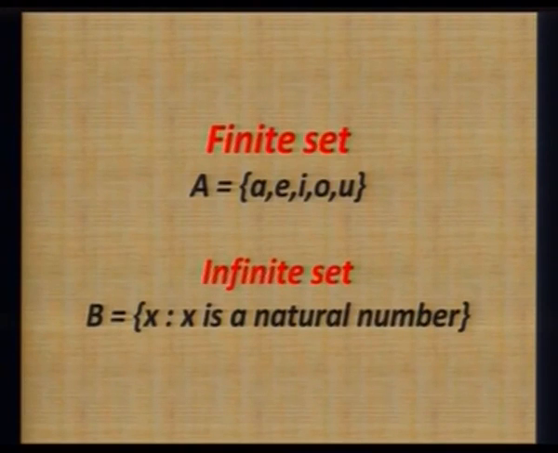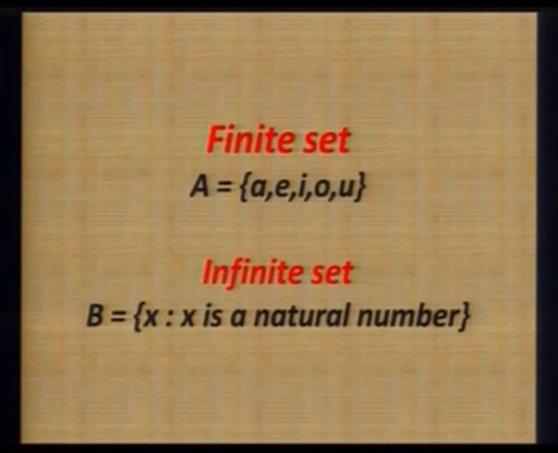For example, a finite set is A equal to {a, e, i, o, u}. In this particular example of set A, it is quite possible to count all the elements. Elements are 5. So in any set, if we are able to count the elements, if we are able to find out the total number of elements, we say the set is finite.